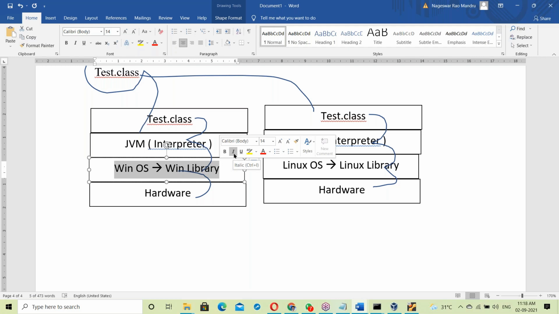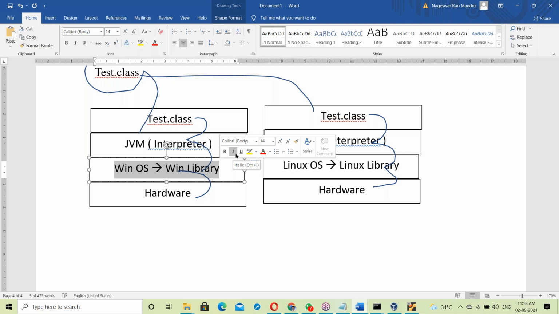What is an exe file? An already prepared file. Yes, an exe file is already prepared for a specific OS. But in Java, what happened? A Java .class file is not a prepared file. At runtime, preparation takes place. That's the reason it's platform independent. Here the JVM takes care of platform independence. So the JVM is responsible for making Java platform independent.